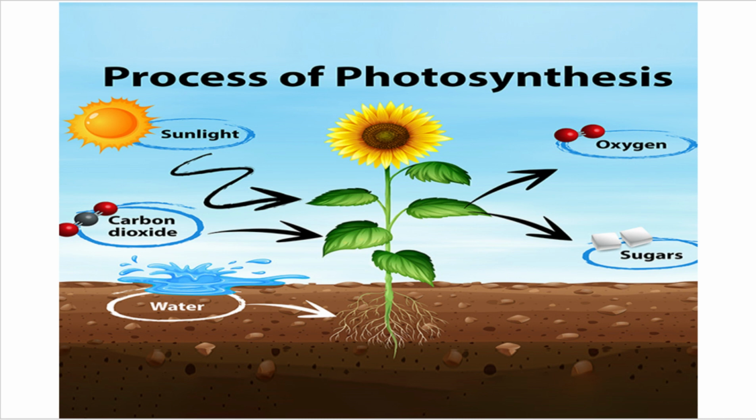This process is called photosynthesis. Getting, students? What is photosynthesis? The process by which plants make their food in the presence of sunlight, water, minerals, and air. As a result, it releases oxygen.